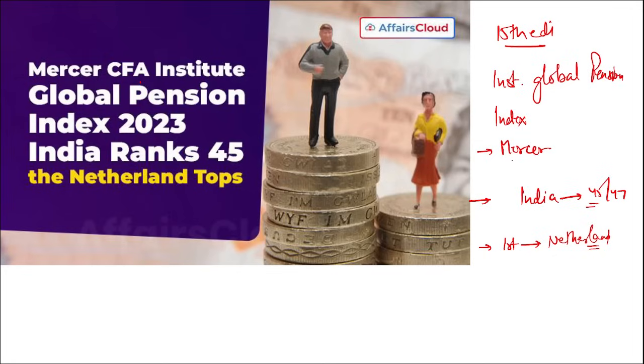Correct? If we talk about Mercer, who releases this Institute Global Pension Index, if we are talking about this Mercer, who is the chief executive officer here? Martin Furland, headquarters is in New York, and it was established in 1945. Right? Moving on.